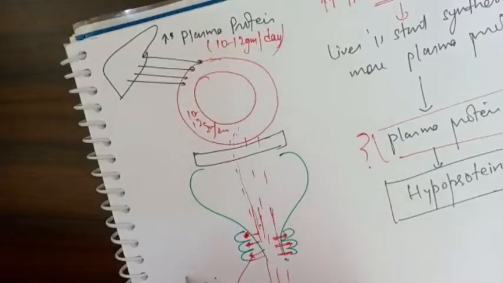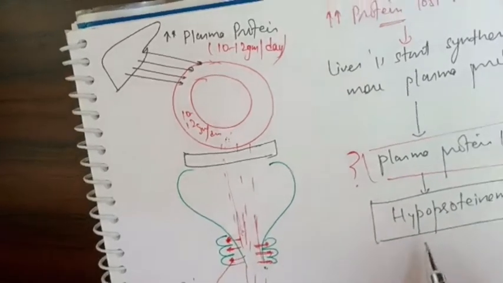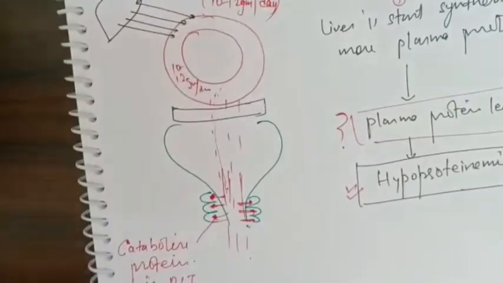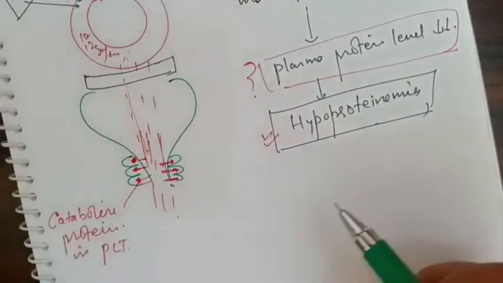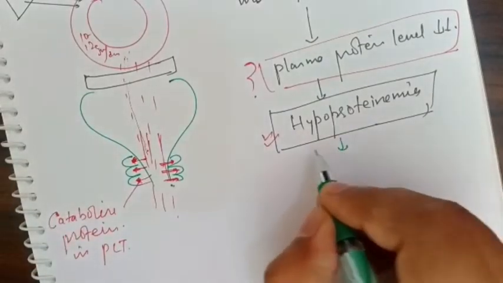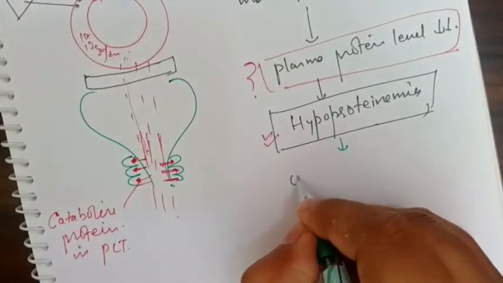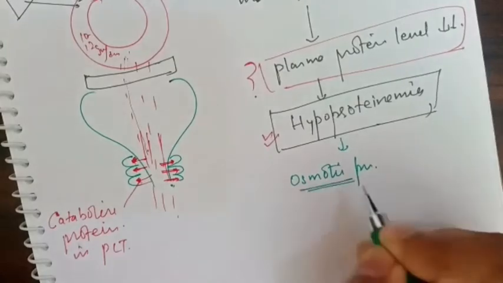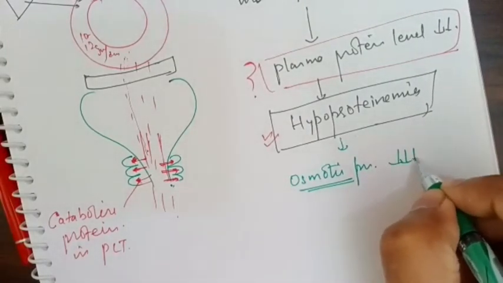Because of this breakdown of the protein here in the proximal convoluted tubule, the plasma protein will be low in the circulation, and that's why it is causing hypoproteinemia. Another thing: when there is hypoproteinemia, there will be less protein in the blood, so the osmotic pressure which was exerted by the plasma protein decreases.